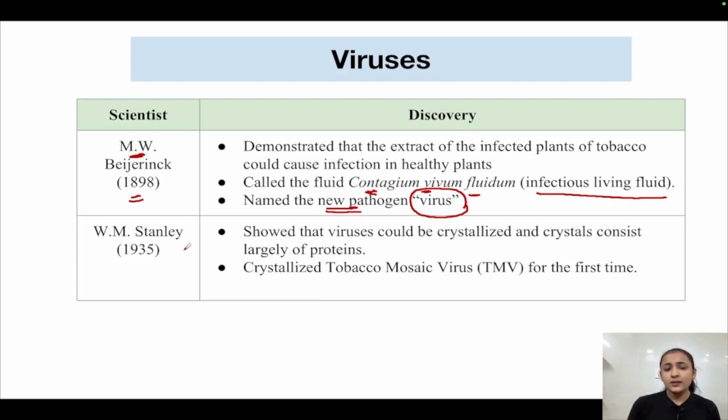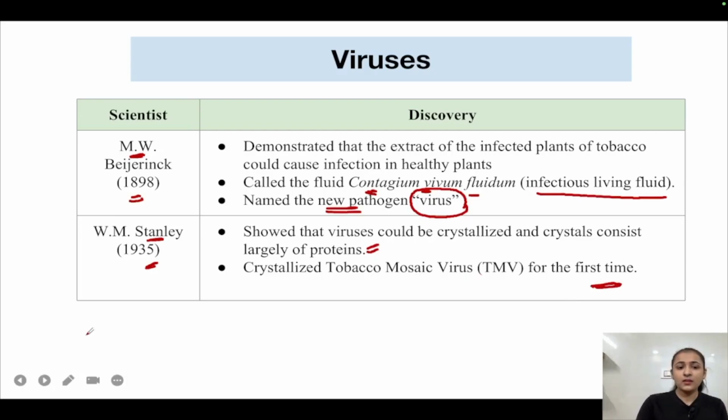Now, W.M. Stanley in 1935 showed that viruses could be crystallized and crystals consist largely of proteins. So he first crystallized the viruses. Using laboratory methods and procedures, he showed that viruses can be crystallized, and he observed the structure of those crystals and found that these crystals consist largely of proteins. The majority of the structure is made up of proteins. So Stanley was the first scientist to crystallize tobacco mosaic virus.